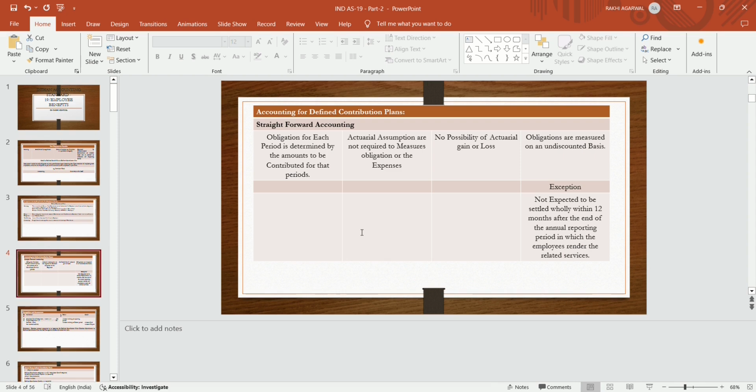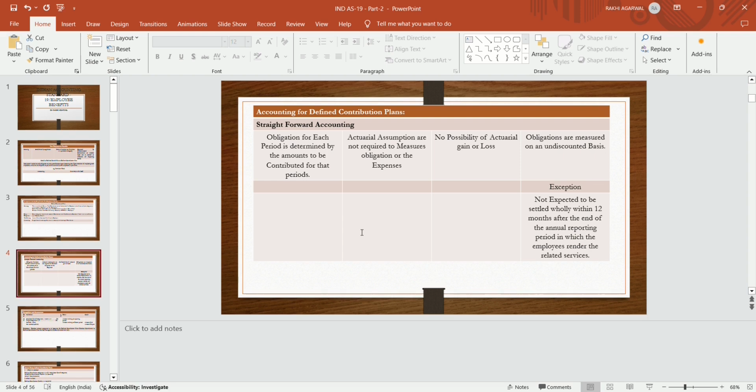No possibilities, because there is no actuarial assumption, there is no possibility of actuarial gain or loss. Obligations are measured on an undiscounted basis. Exception: not expected to be settled wholly within 12 months after the end of the annual reporting period in which the employee renders the related service.